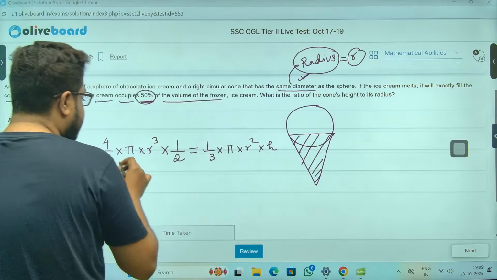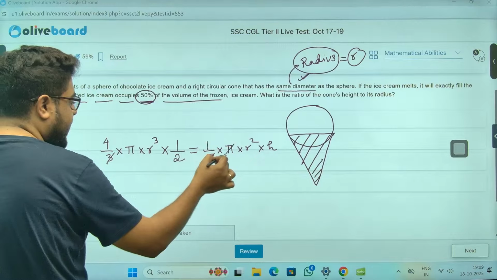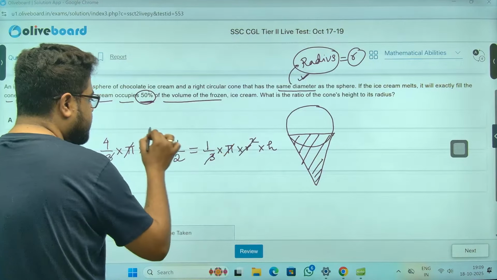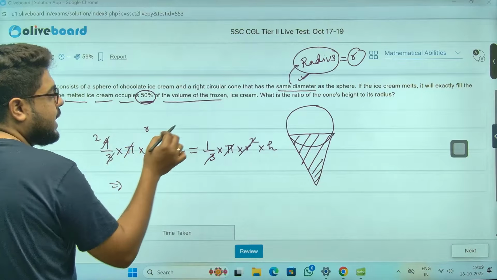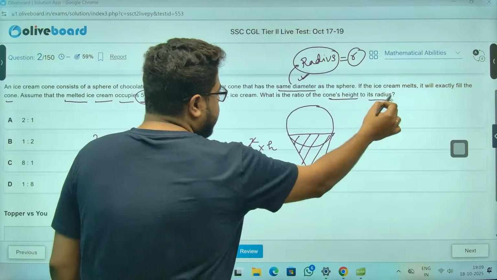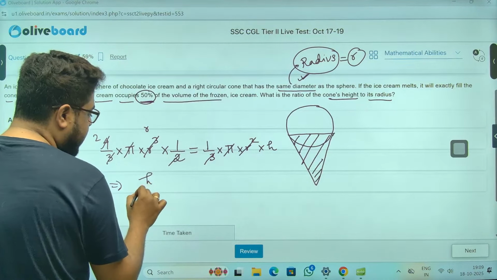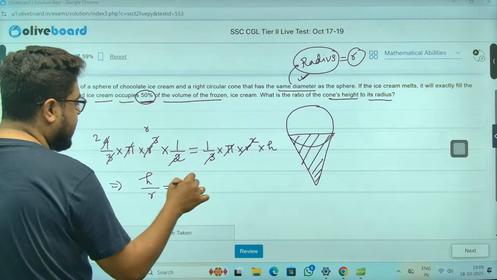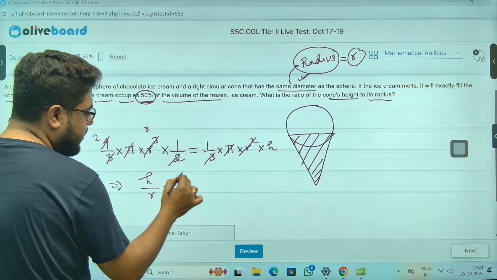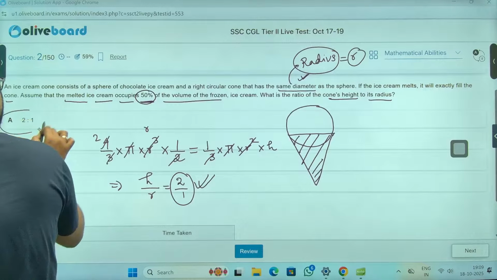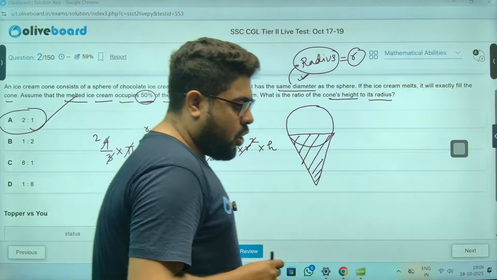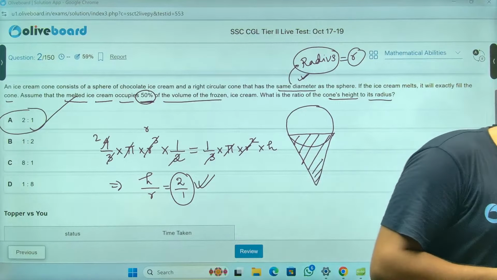So just calculate. 3 gone, pi gone, r square, r cube. So this is r, and this is also 2. They are asking the cone's height to radius, meaning h by r. H divided by r will be 2 divided by 1. So the ratio will be 2:1, sir. So again, the answer is option A. Option A is again the correct answer.